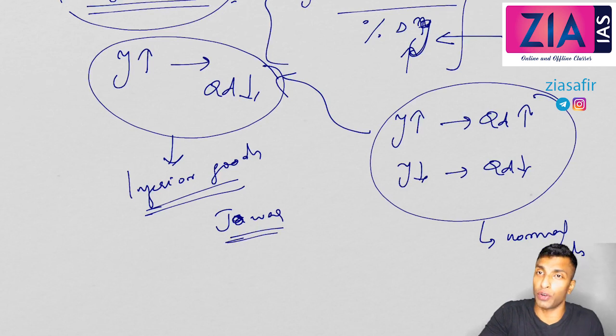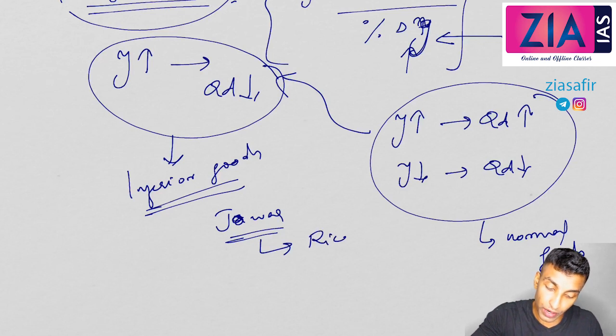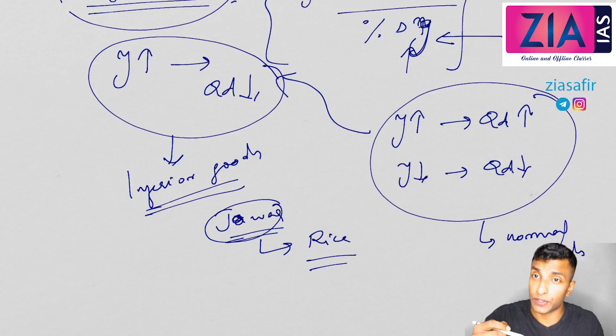Now I am consuming jowar. My income is so less. But if my income is increasing, I will shift from jowar to rice. So here jowar was an inferior good. That's why when my income increased, I am shifting to rice, so the demand for jowar has actually decreased.